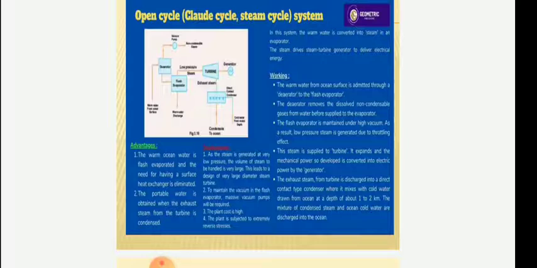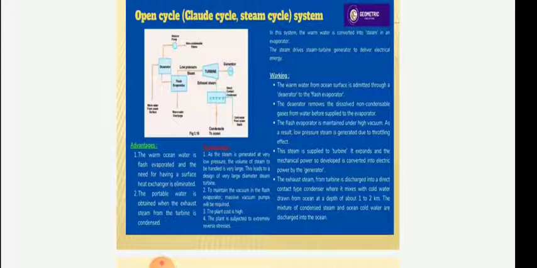The exhaust steam from the turbine is discharged into a direct contact type condenser, where it mixes with cold water drawn from the ocean at a depth of 1 to 2 kilometers. The mixture of condensed steam and ocean cold water is discharged into the ocean. Advantages: the warm ocean water is flash evaporated and the need for a surface heat exchanger is eliminated. Potable water is obtained when the exhaust steam from the turbine is condensed.